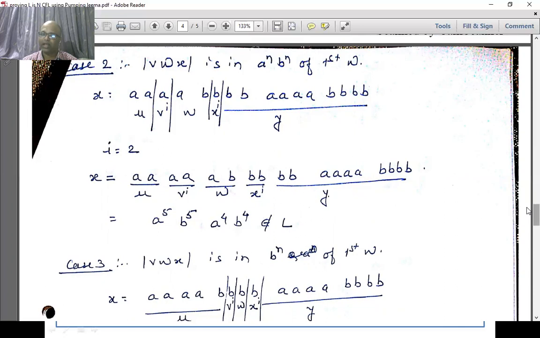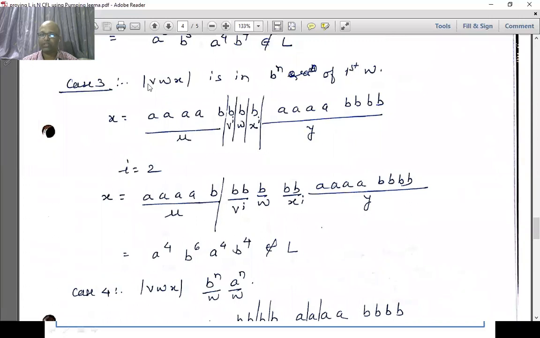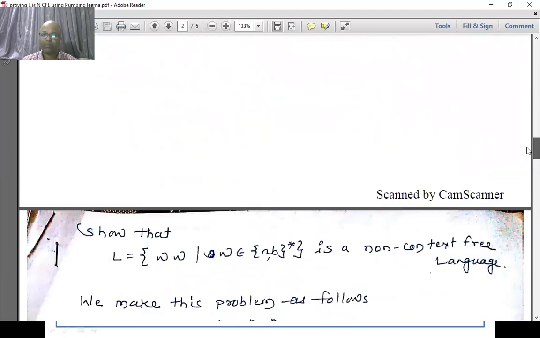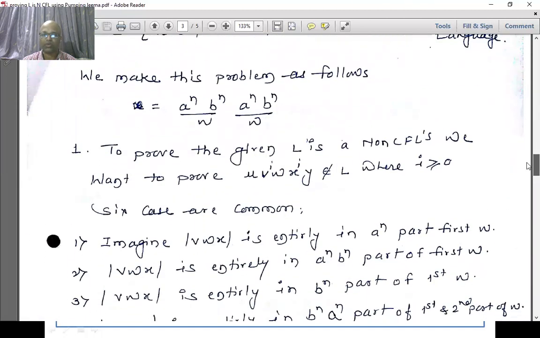So case number 2 is saying I'm proving that the L is non-context free language. For the third pattern, VWX lies entirely within B raised to N, within the first half itself. So I'm breaking up this. Now one more thing which I forgot to tell you. When we break up this string into VWX, condition number 2 of this pumping lemma should be followed. What it means? The length of VX should not be 0, and the length of VWX should be less than or equal to n, which is constant. In this case, what is the constant? Constant is considered to be 4.